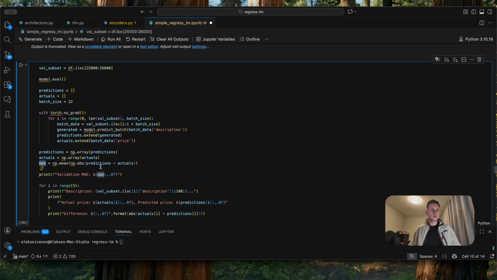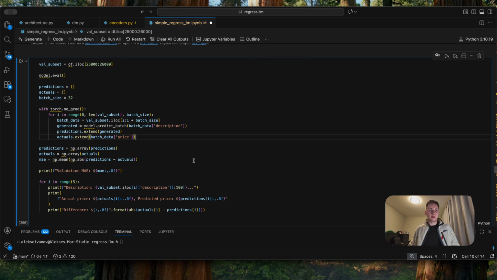For our metric, we use MAE, mean absolute error. For each example, we compute the absolute value of the difference between the predicted and the actual price, then average across all examples. Why MAE instead of MSE? The reason is clear. MAE is interpretable. If MAE is 5,000, the model is off by 5,000 on average. MSE would give us something like 25 million, which is very hard to interpret.